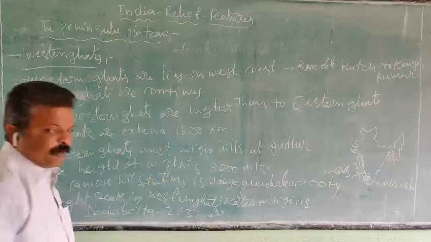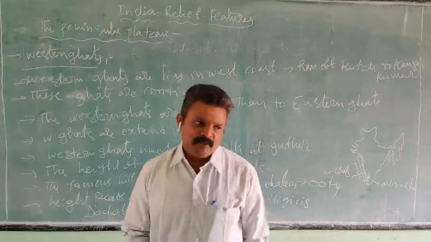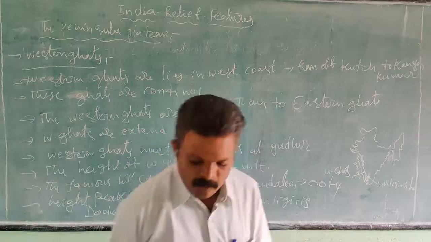So this is the highest peak in the Western Ghats.